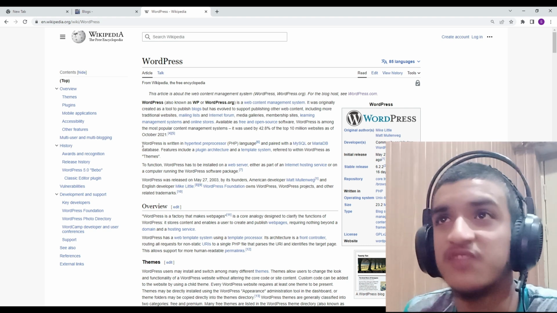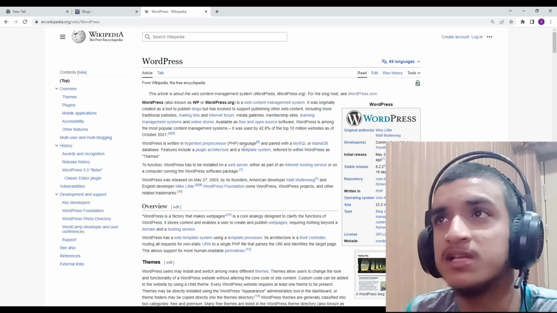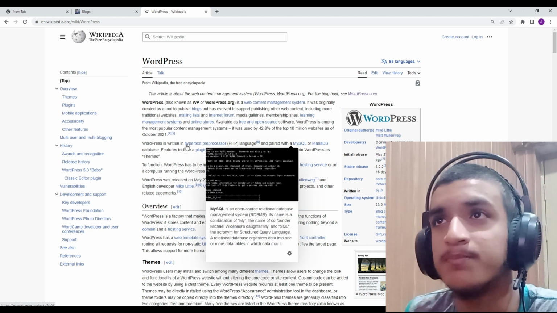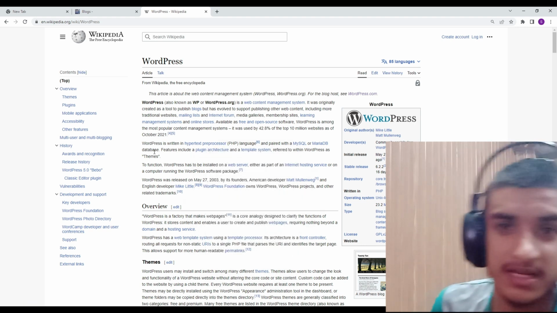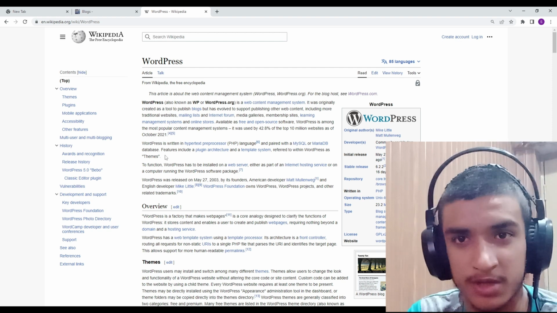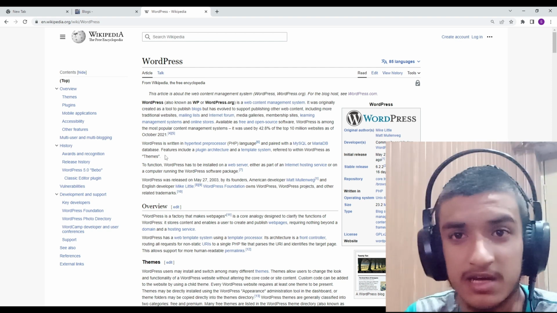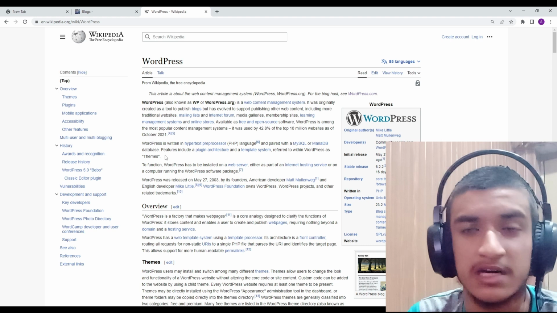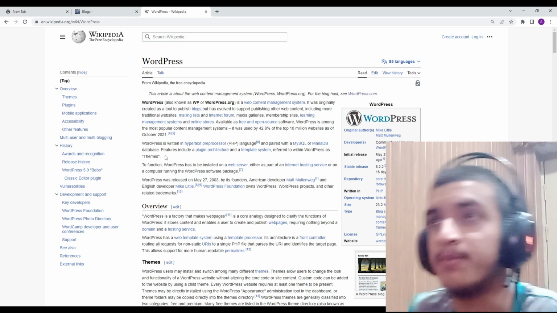So in which language is WordPress created? WordPress is created in PHP and MySQL. For the backend programming of WordPress, the application is done in PHP and MySQL.